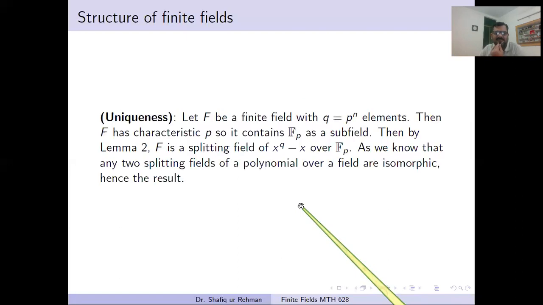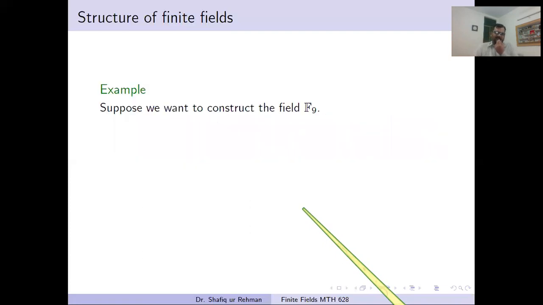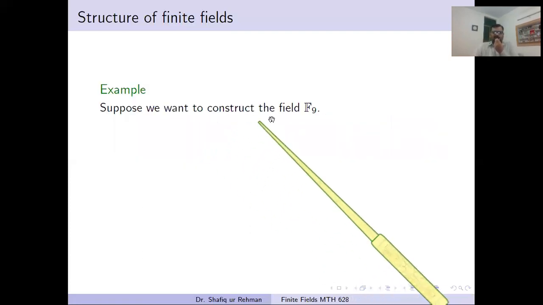Before going to the next result, we first observe some interesting things about finite fields. Now we can apply another approach towards finite fields using this technique. For example, suppose we want to construct the field with 9 elements.